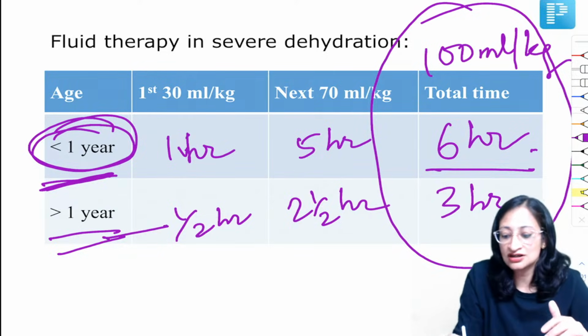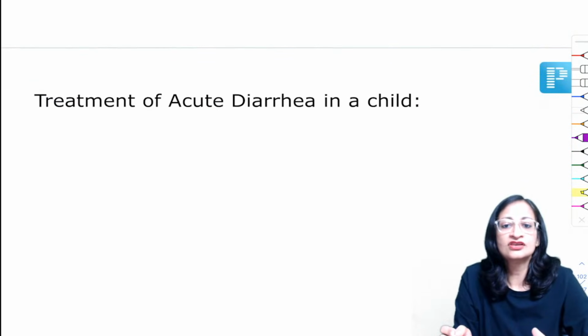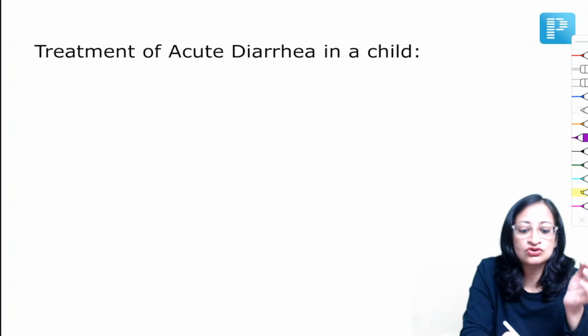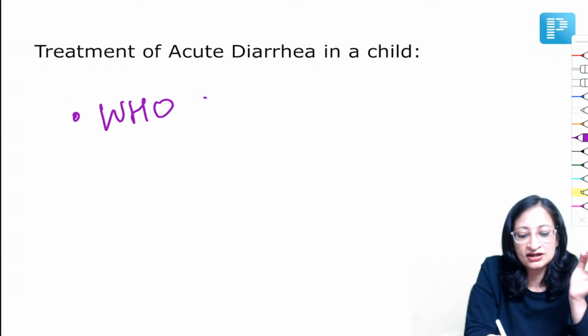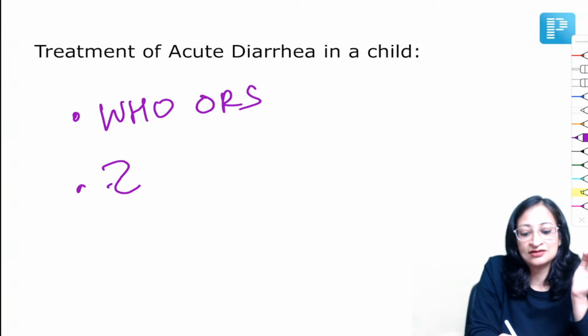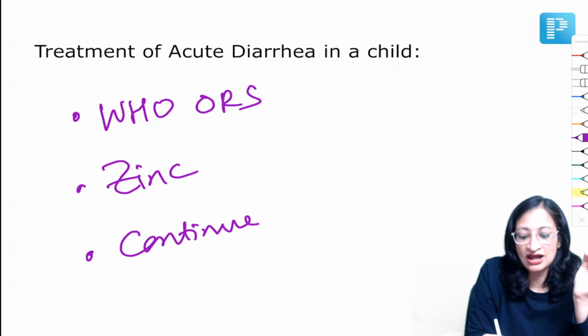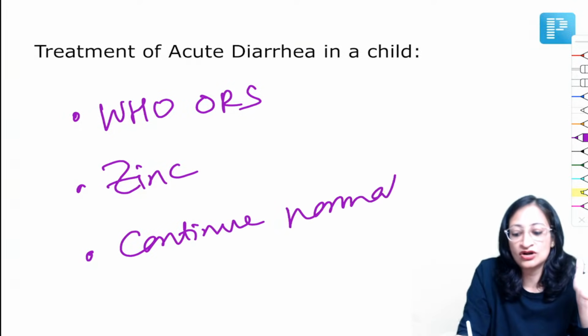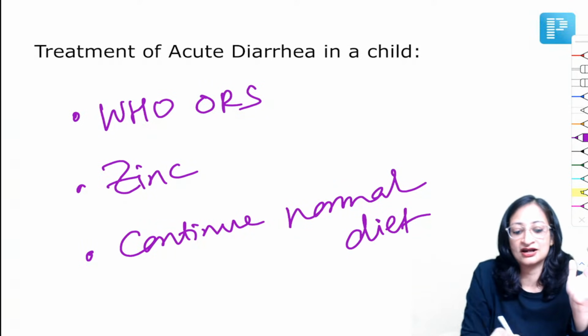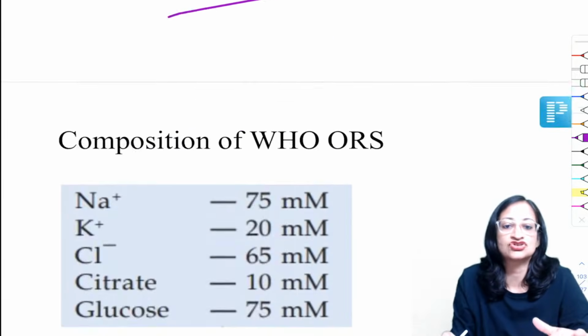More than 1 year of age in 3 hours. Okay. So acute diarrhea in children, what will you do? You give WHO ORS. You have to start zinc therapy, and continue normal diet. So acute diarrhea, no need to restrict milk or any other thing. Continue normal diet. Okay, that is the treatment of acute diarrhea in children.